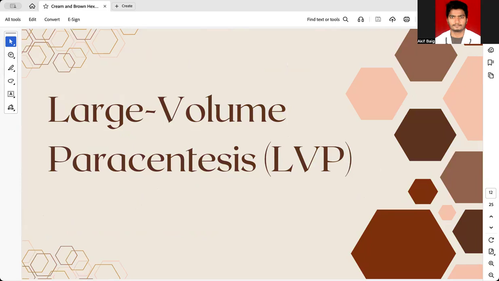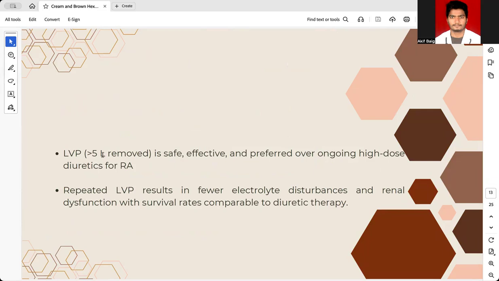Coming to large volume paracentesis. Large volume paracentesis is defined as more than 5 liters of fluid removed in patients with refractory ascites, and is preferred over ongoing high-dose diuretics for refractory ascites. Repeated large volume paracentesis results in fewer electrolyte disturbances and renal dysfunction, with survival rates comparable to diuretic therapy.